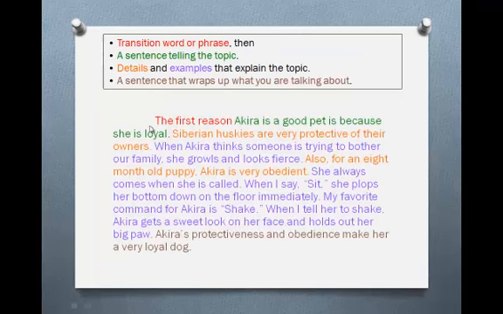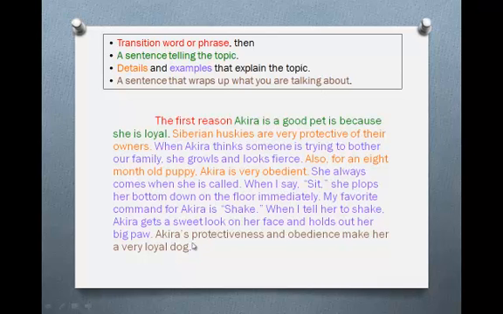This is the first body paragraph of the essay that Mrs. Shaw wrote about her grand puppy, Akira. Now, the parts of the paragraph are color-coded. You'll see the transition word or phrase in red. You'll see the sentence telling the topic in green. You'll see the details in orange and examples that explain those details in blue or purple. And in brown, you'll see a sentence that wraps up what you're talking about.